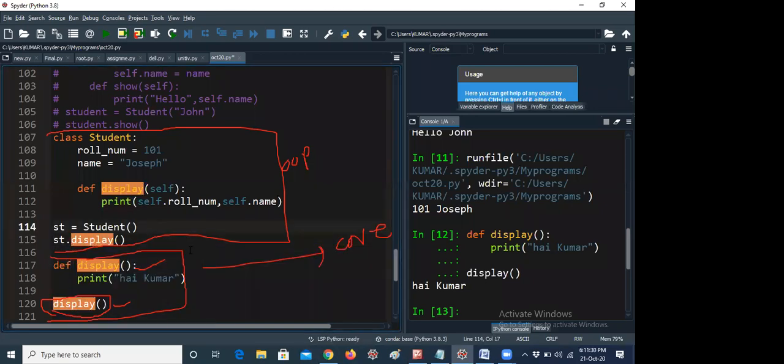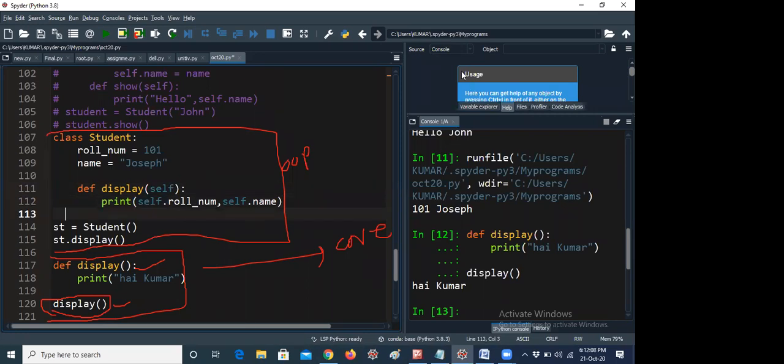One more thing I would like to tell you. Whenever you call a display method without a parameter, I am not declaring any self parameter, but here I am giving self, because in object oriented programming, whenever you declare any method in a class, you have to declare the first parameter as self. That is the major thing to understand in OOPS Python. If you want to display any variable's value, you have to use the dot, because every time it is object dot method, object dot variable, and it will be treated like that.